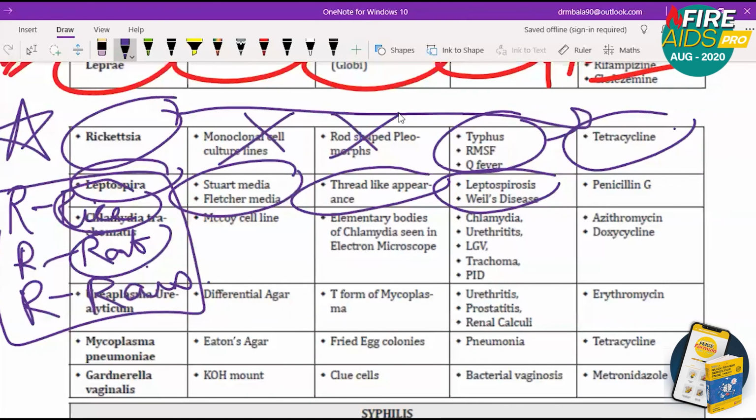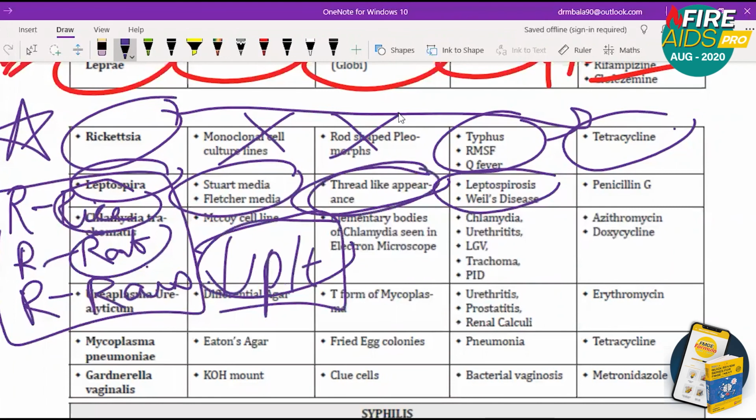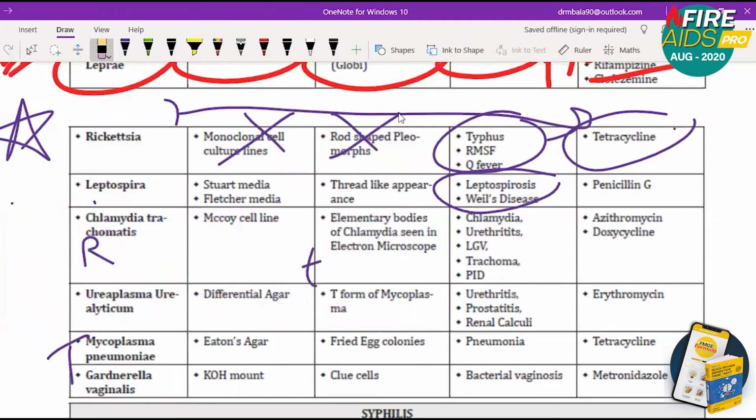What happens here is the platelet count drops, low platelet, thrombocytopenia. So 2T is very important: one is thrombocytopenia, another is thread-like appearance. So 3R and 2T is very important. Okay, Stuart media and Fletcher media are used. As far as microbiology is concerned, you need to remember the media, Stuart media and Fletcher media. That is very important, and thread-like appearance.